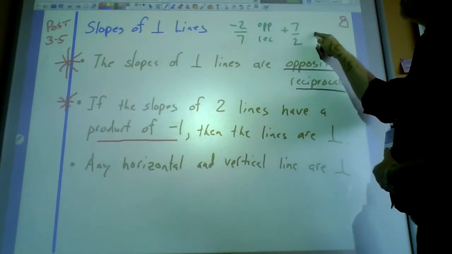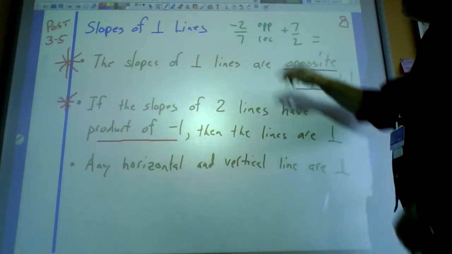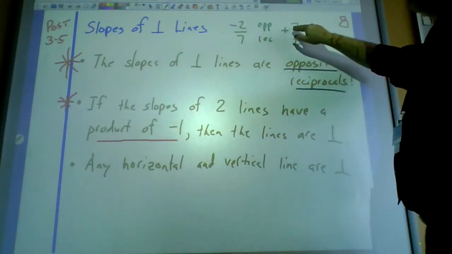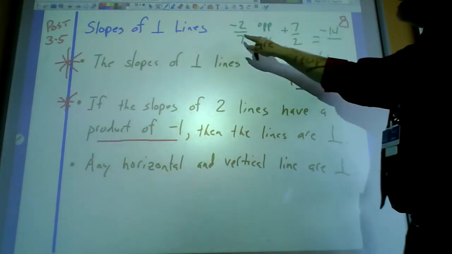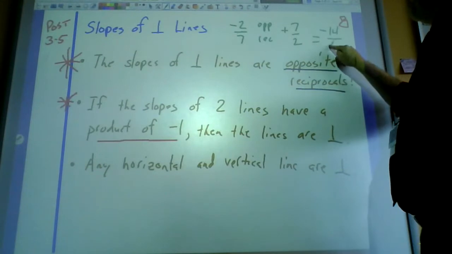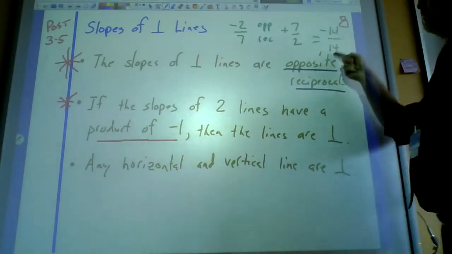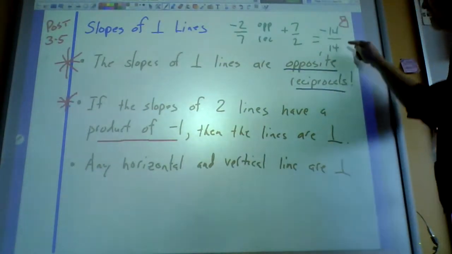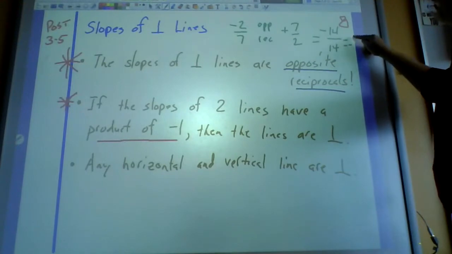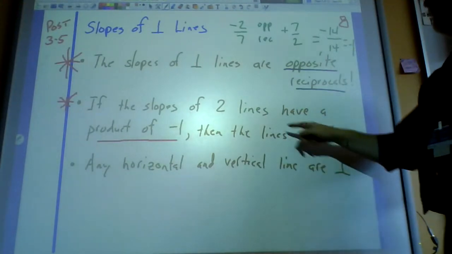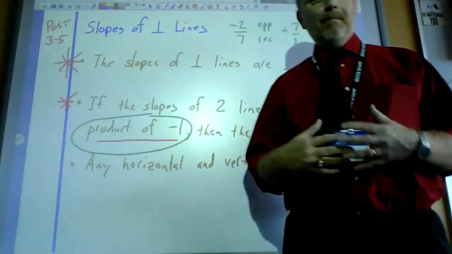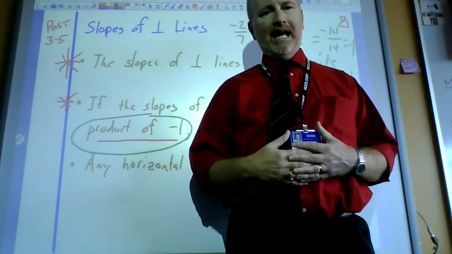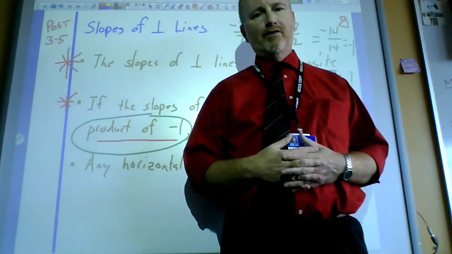If you multiply those, -2 times 7 is -14, and 7 times 2 is +14. When you simplify that, you get -1, just like it says right here. So if your slopes multiplied give you -1, then they're perpendicular.